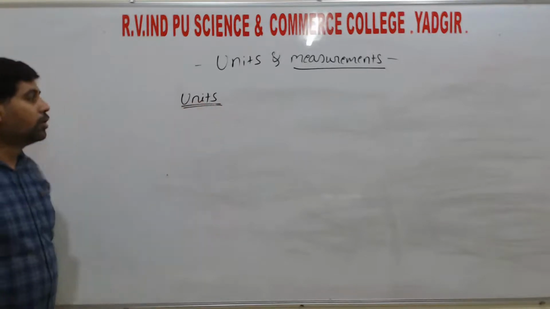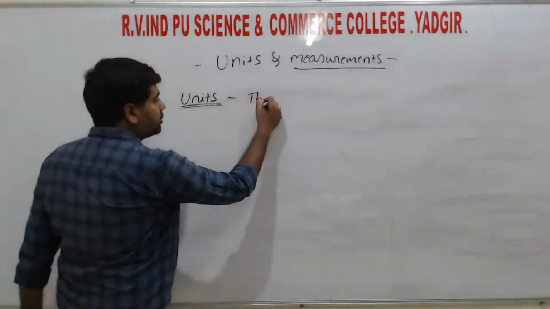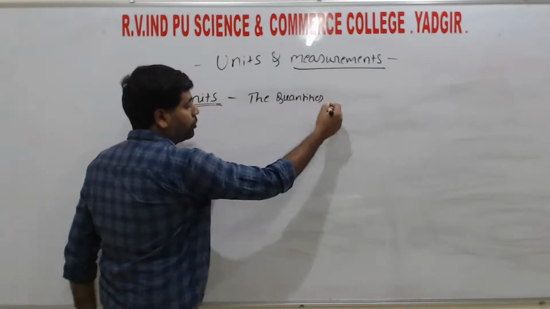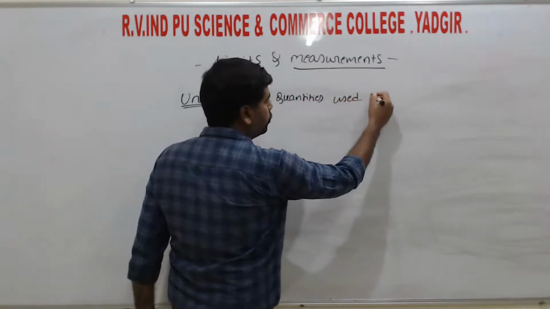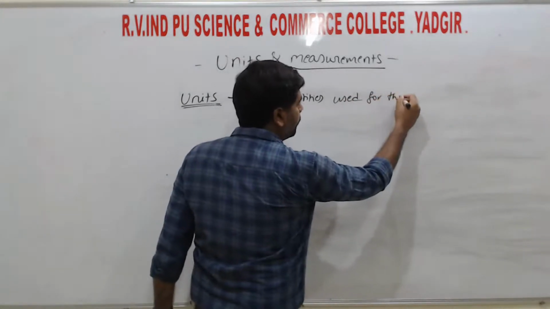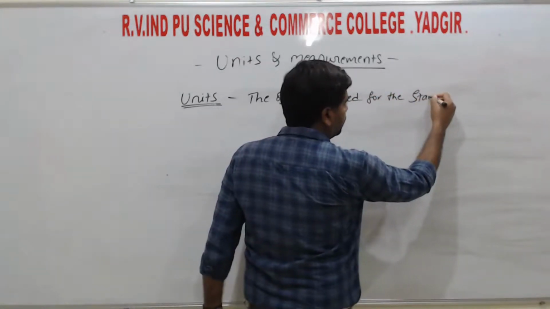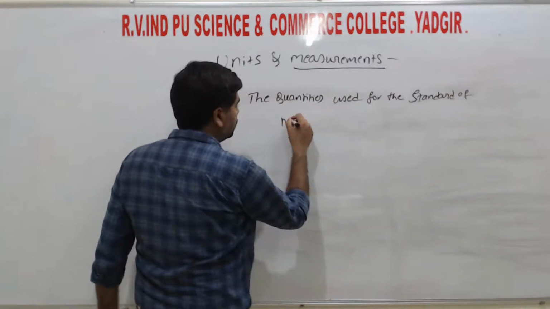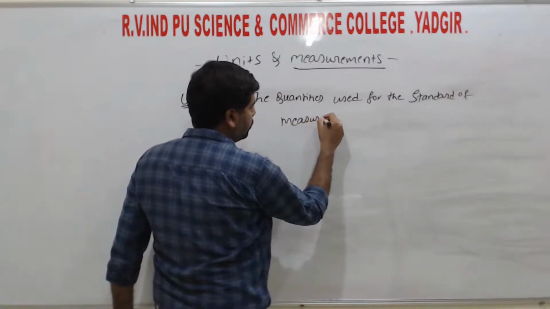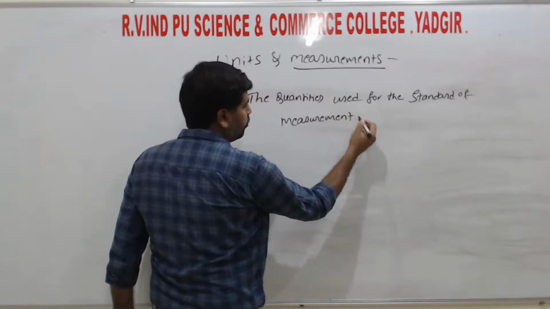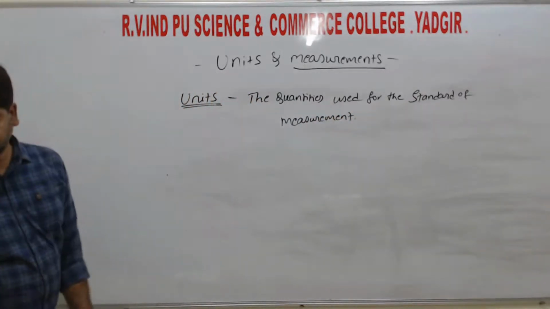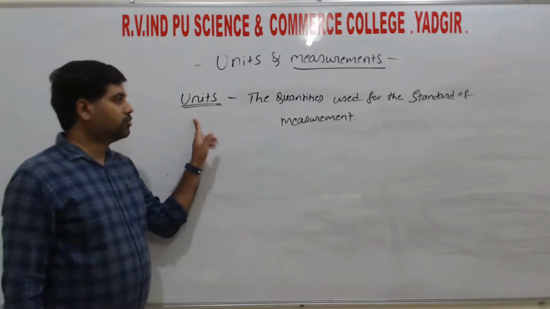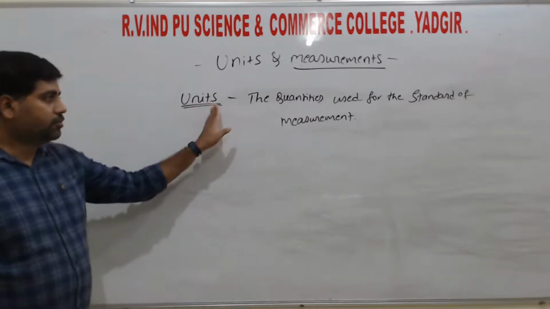Right? So what are units? The quantities used for the standard of measurement, right, are called units.